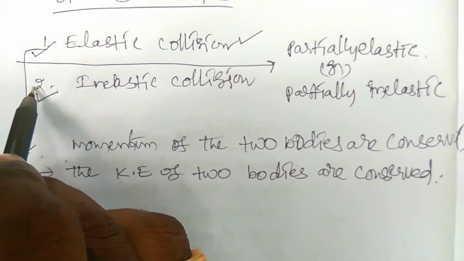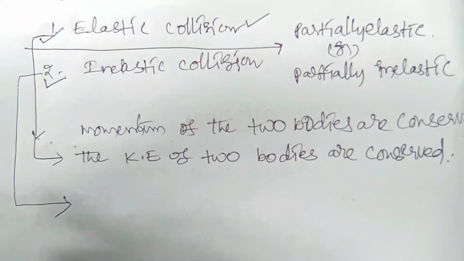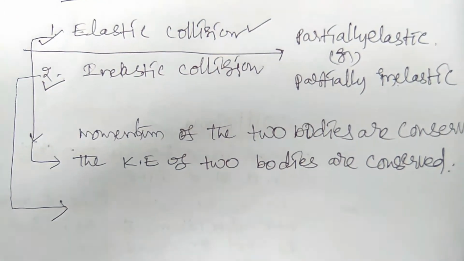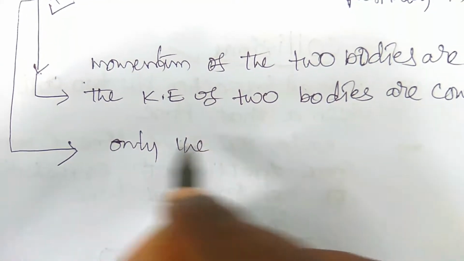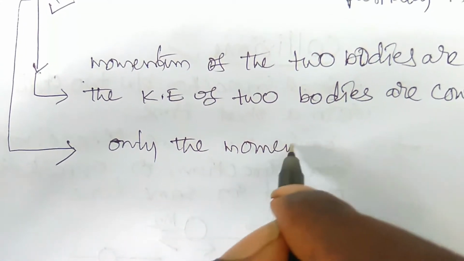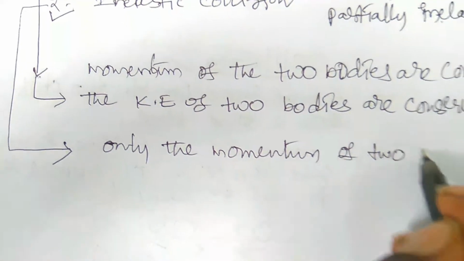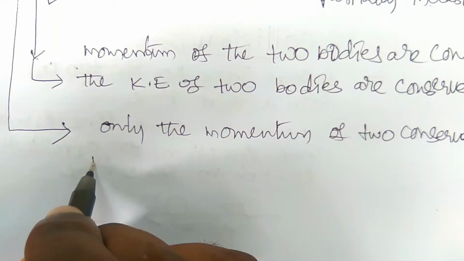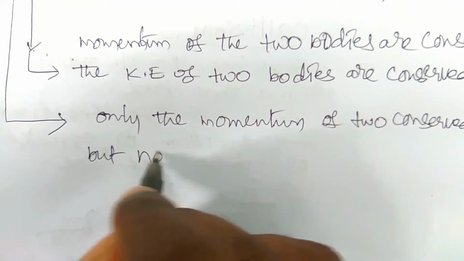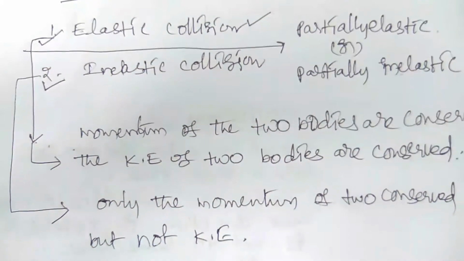And coming to the inelastic collision, here only the momentum of the two bodies is conserved, but not the kinetic energy. So this type of collision is known as inelastic collision.